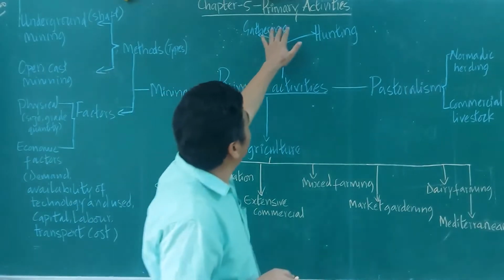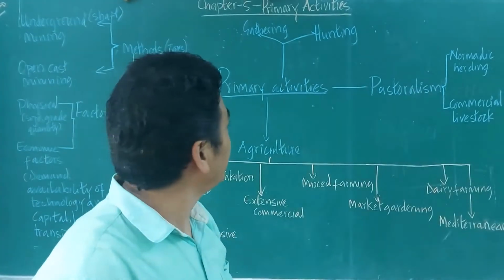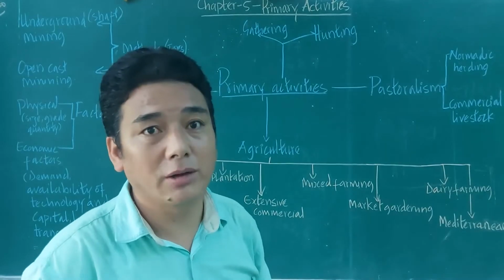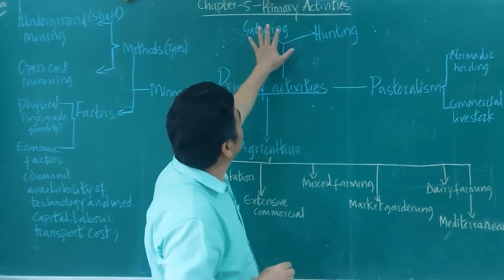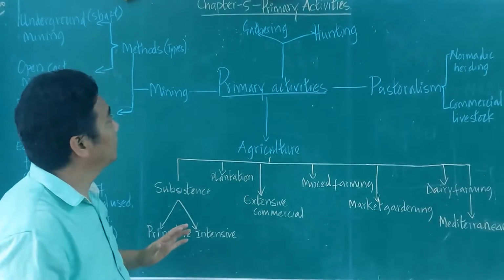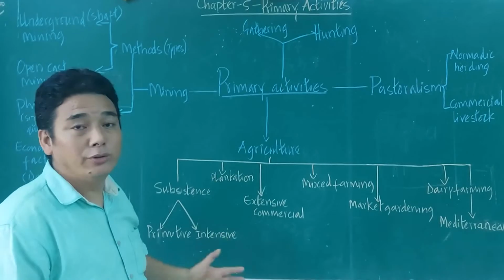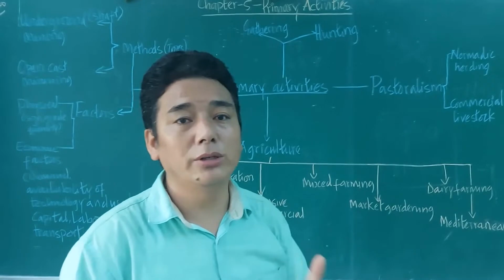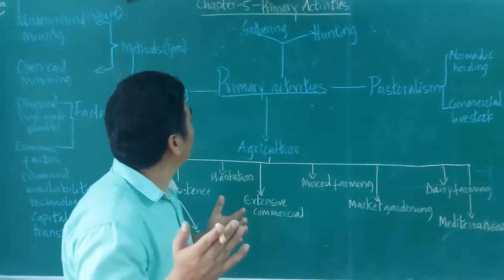So this primary economic activity is one of the economic activities that people engage in. In this chapter, the whole chapter is about primary economic activity. Okay, now we shall start with this chapter. The main topics that have been discussed in your textbook, we are going to discuss now. All right, and this is the bird's eye view of the chapter, so that it will be easy for you as you prepare for the board examination 2020-2021, right?